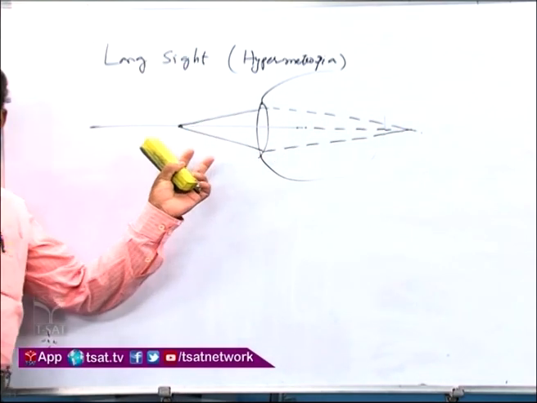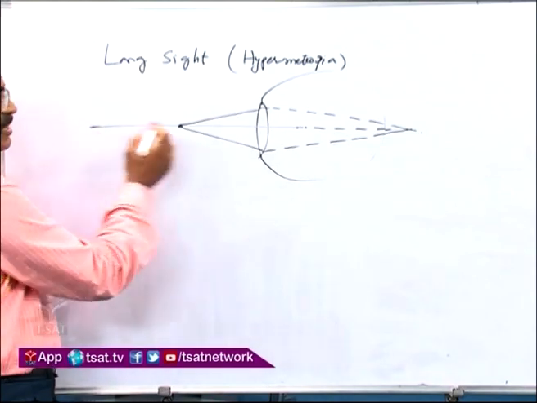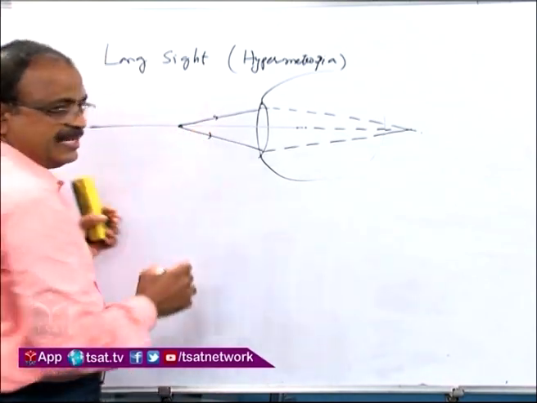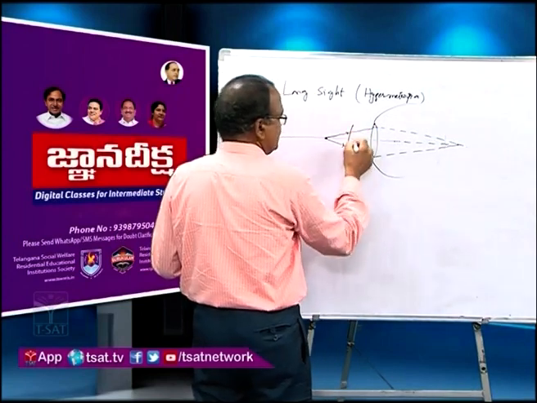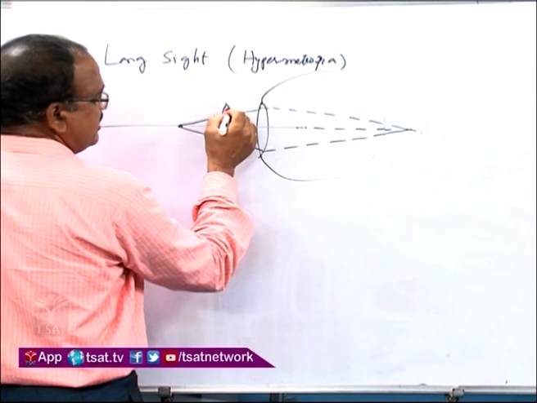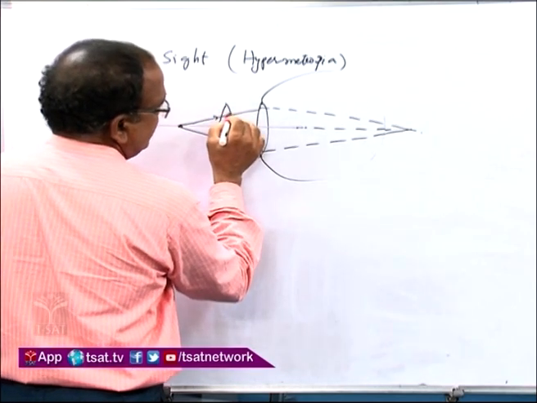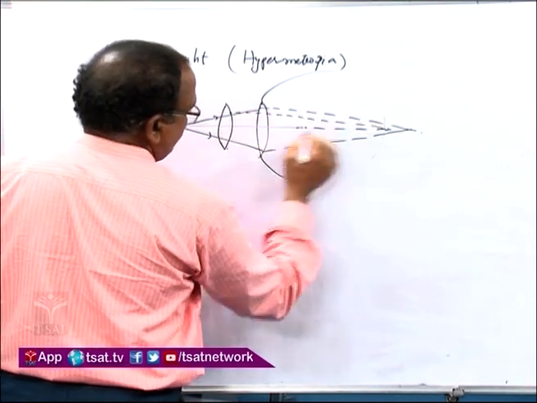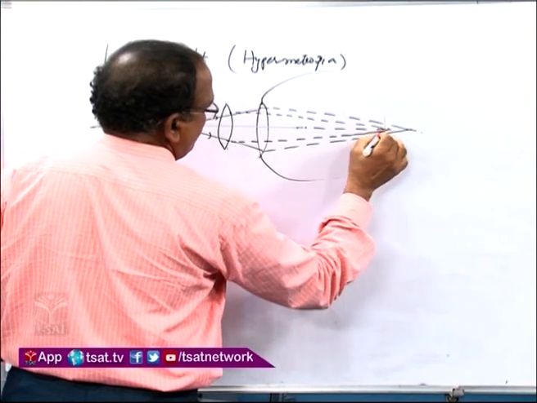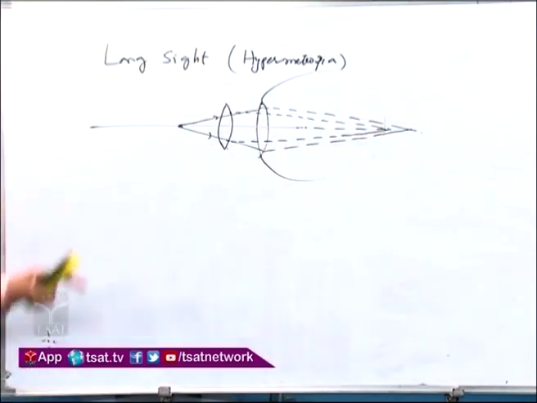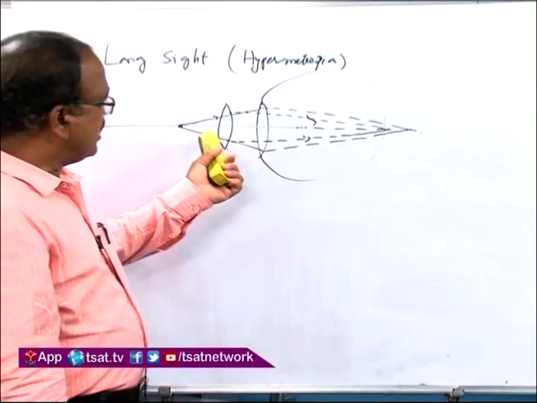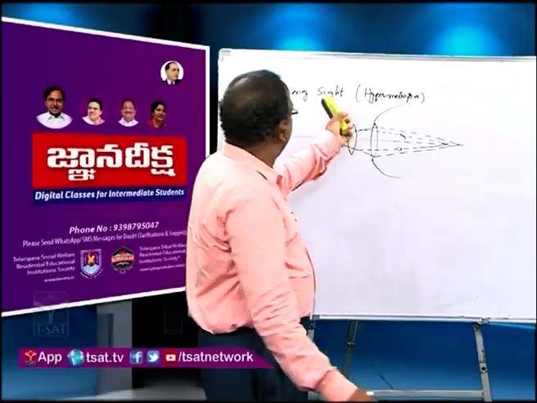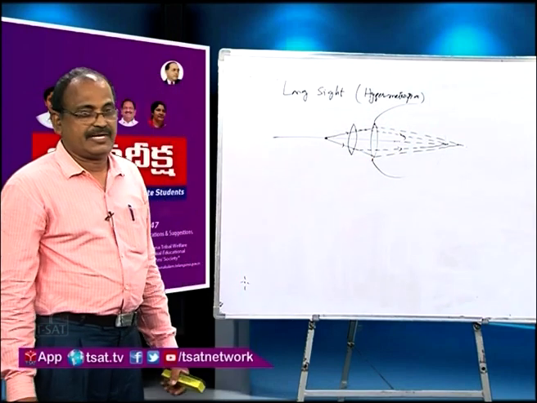In this defect, we can see the long distant object, but we are not able to see the near object. To avoid this, we use a convex lens, so these rays will be converged on the retina. By using the convex lens, we can rectify this long sight.